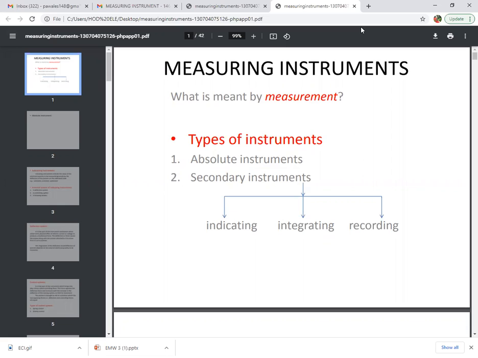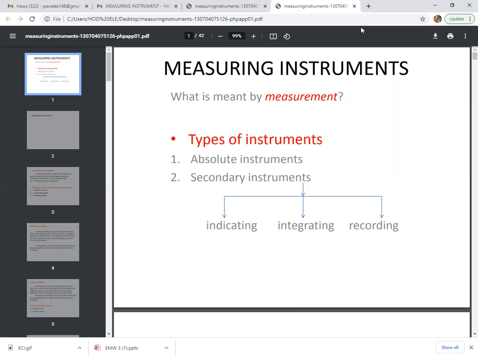Today we will go towards the first unit of the Electrical and Electronics Measurement subject. The first unit of the measurement subject is Fundamentals of Measurement. Firstly, we should know what is measurement and the measuring instrument. So, what is meant by measurement? It is the process of conversion of physical parameters into meaningful numbers, and that is called measurement.